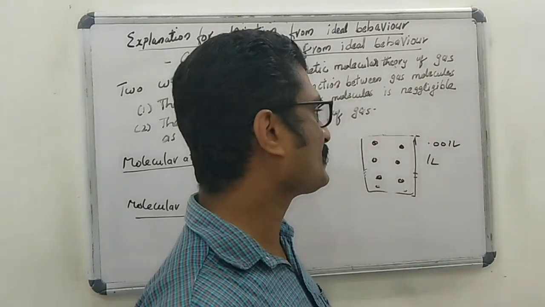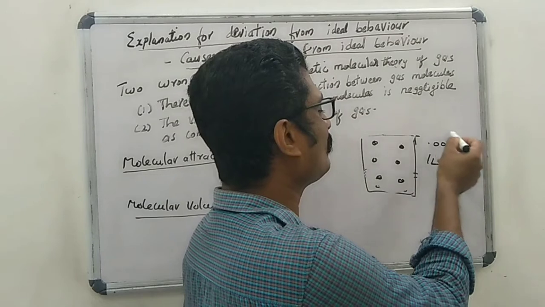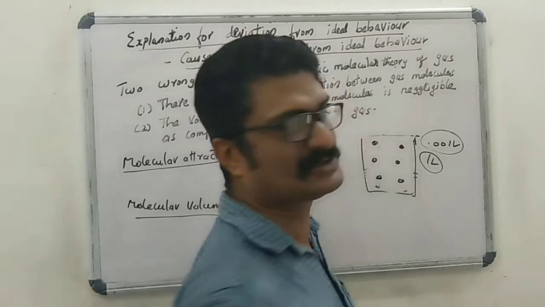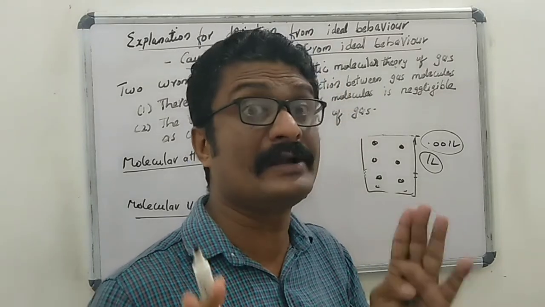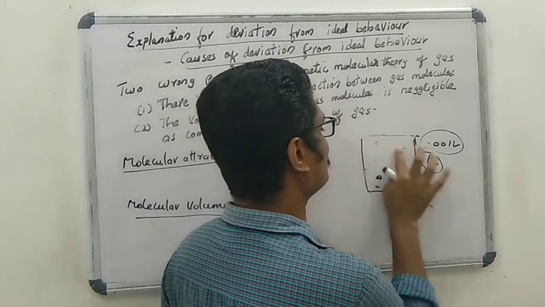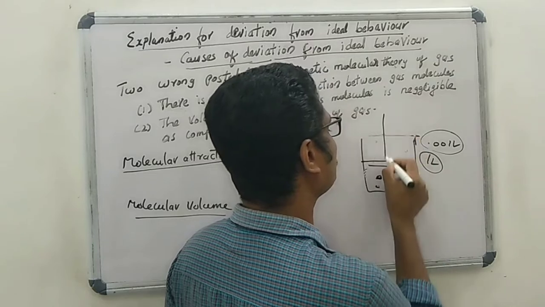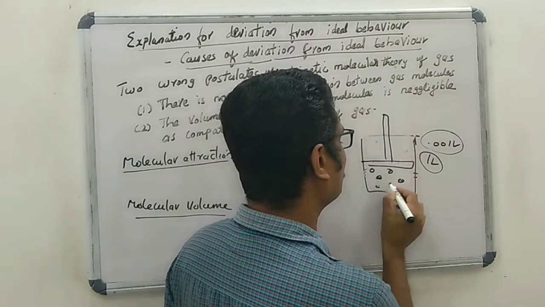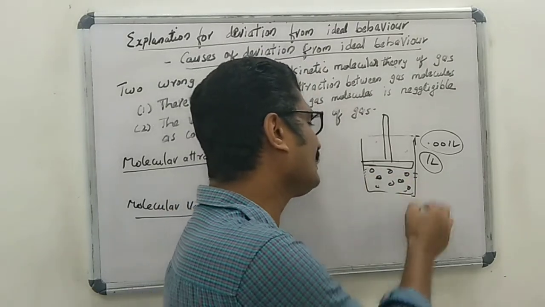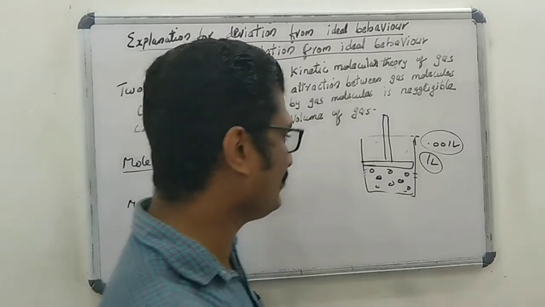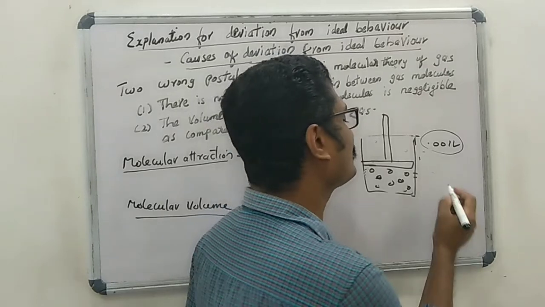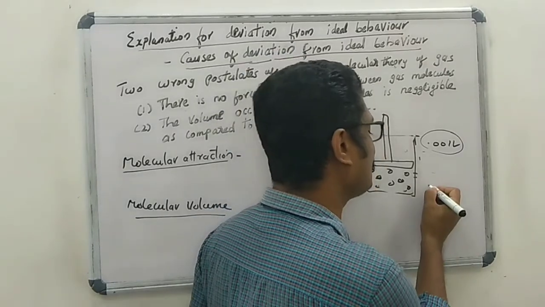But according to kinetic theory, the volume occupied by the gas molecules is negligible as compared to the total volume. That means this postulate is true only at low pressure and high temperature. Please listen. When pressure increases and temperature decreases, the gas molecules come closer, and the total volume decreases considerably.